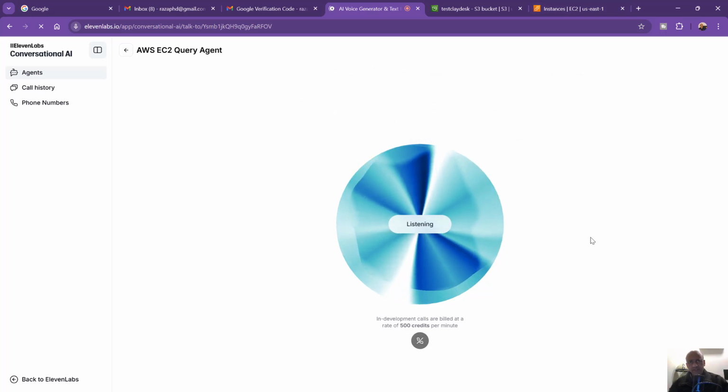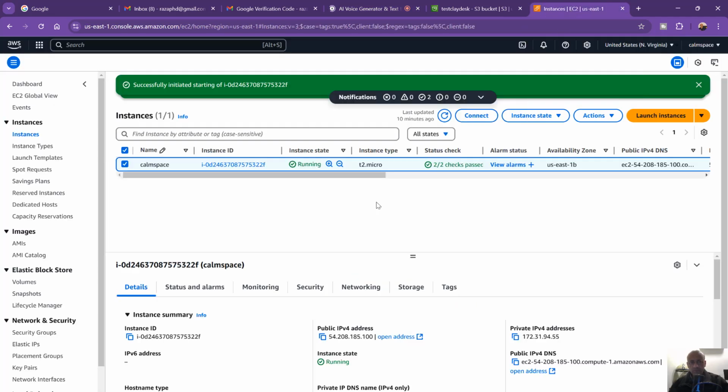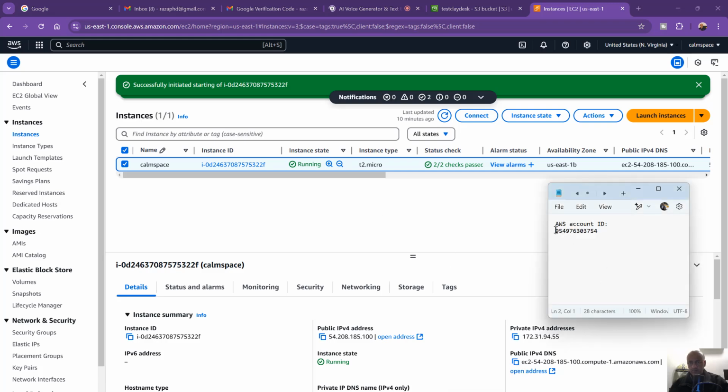Yes, can you tell me how many EC2 instances I'm running right now? Sure, I can help with that. To get an accurate count of your running EC2 instances, I'll need your AWS account ID and the region where your instances are located. Could you please provide those details? Yeah, my account ID is 954976303754, and the region is US East 1.